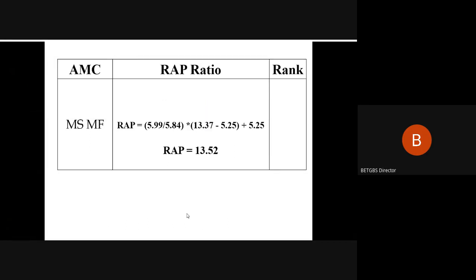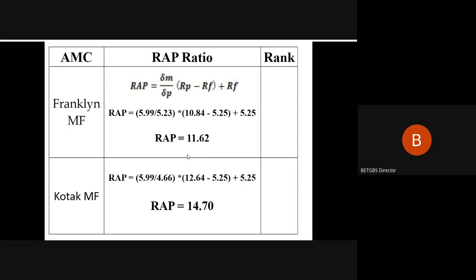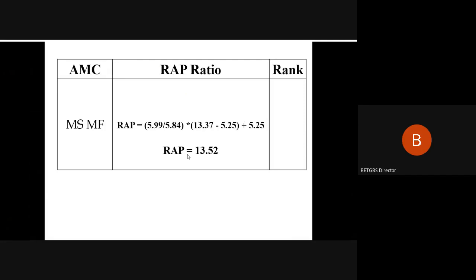Now further, the final one, that is Motilal Oswal or MS Mutual Fund, the risk adjusted portfolio. So again, you take up the ratio of your risks, that is the standard deviation of market and standard deviation of portfolio. Then you take up the difference of your portfolio return and market risk-free return, and then you add up again the risk-free rate. So it is 13.52. So we have got all the three ratios here, that is RAP ratios, and considering this, we have to rank them now.